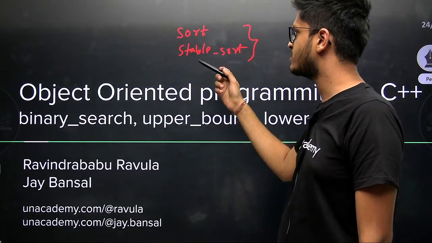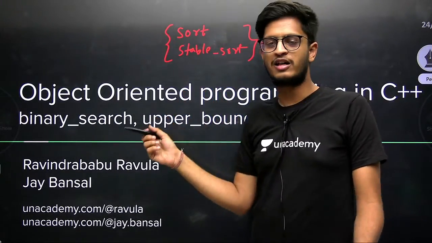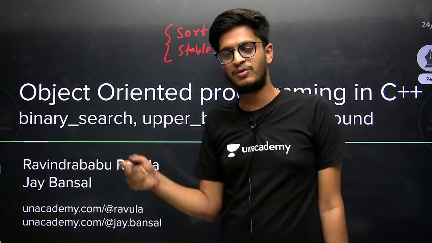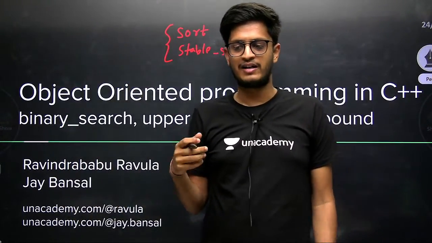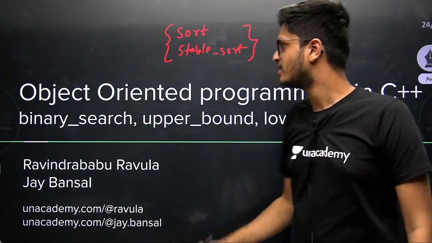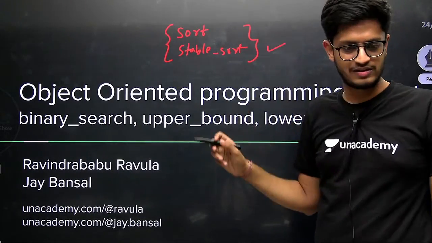So we'll have demo sessions for these as well if you want. In the Telegram group or in the chat box, just let me know if you want a demo also for these functions. I'll take some containers, I'll take a vector of pair and so on, and then we will sort that. Cool. So this is about sort and stable sort. We have done this.